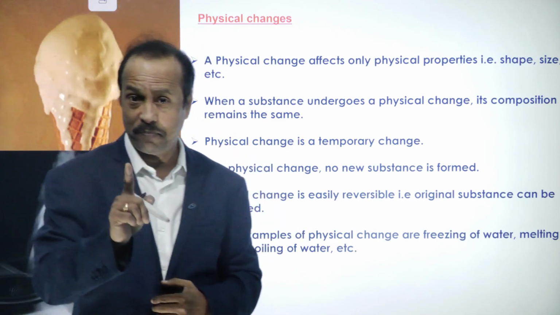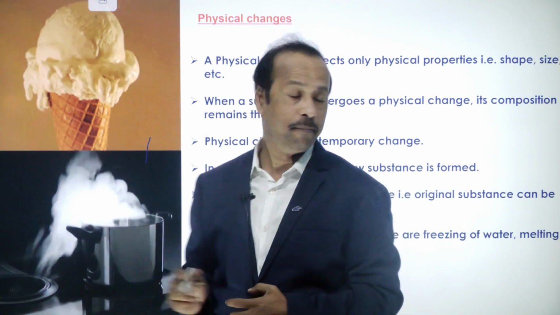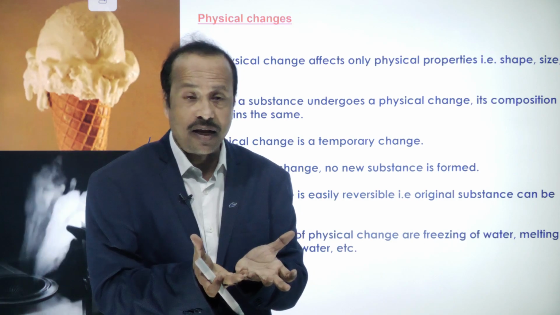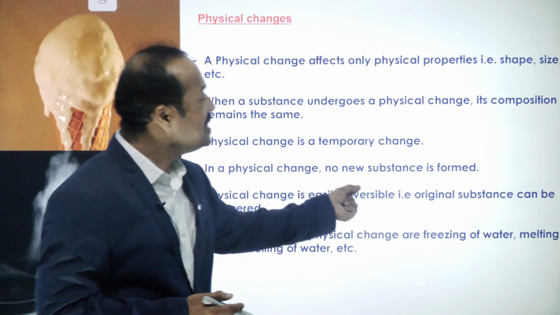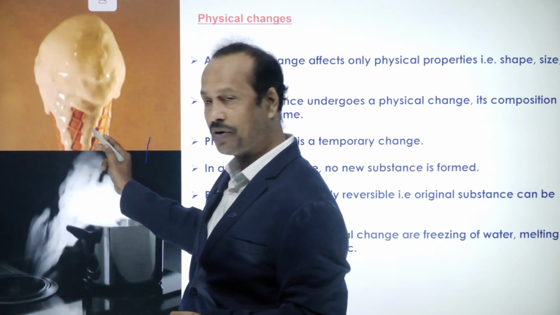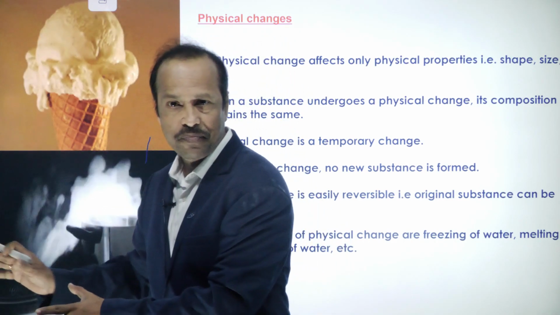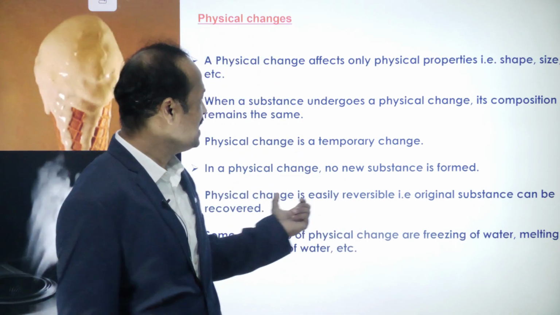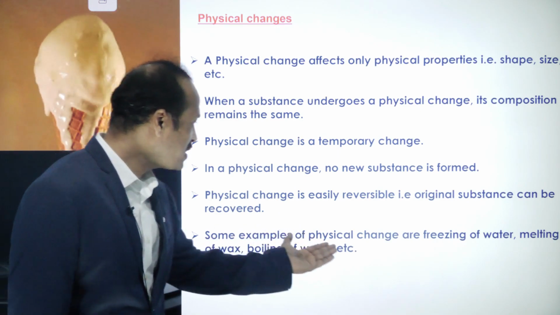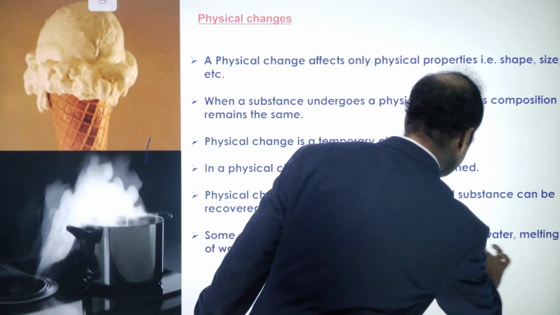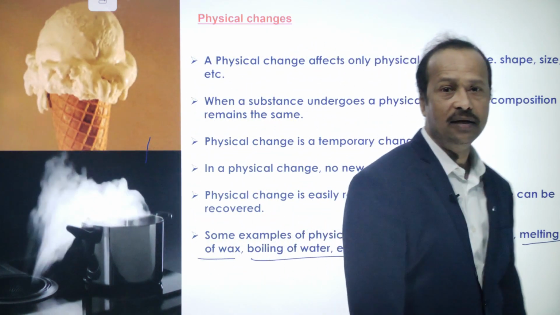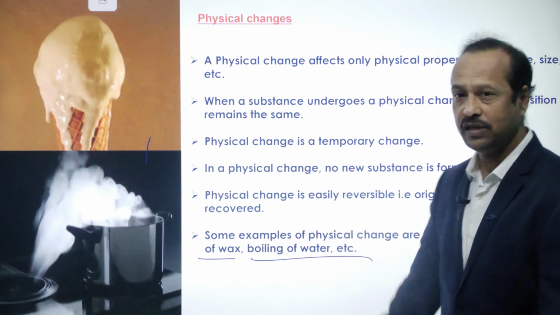And a physical change is temporary, only temporary, right? In a physical change, no new substance is formed, and a physical change is easily reversible. So here this ice in solid state is melting, converting into liquid; again you put it in the fridge, it becomes ice again. So easily reversible. The original substance can be recovered very easily. Some examples of physical changes are freezing of water, melting of wax, boiling of water, etc. This is all about the physical change.